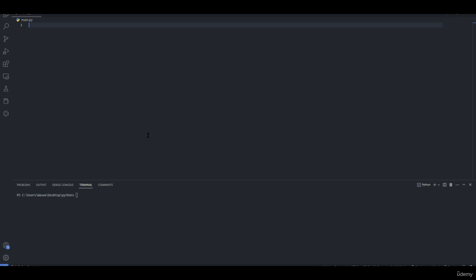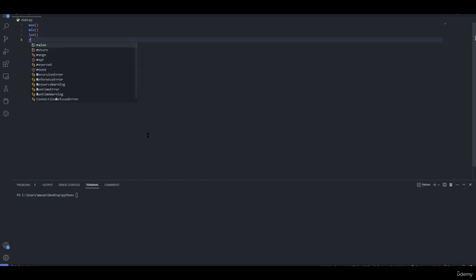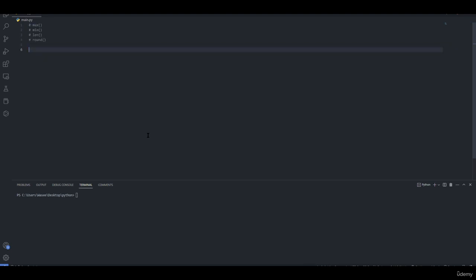Python by default has pre-built functions such as max, min, len, and round. To use them, we will create a list of numbers, list 1, 2, 3, 4, 5, and we will do a print statement.